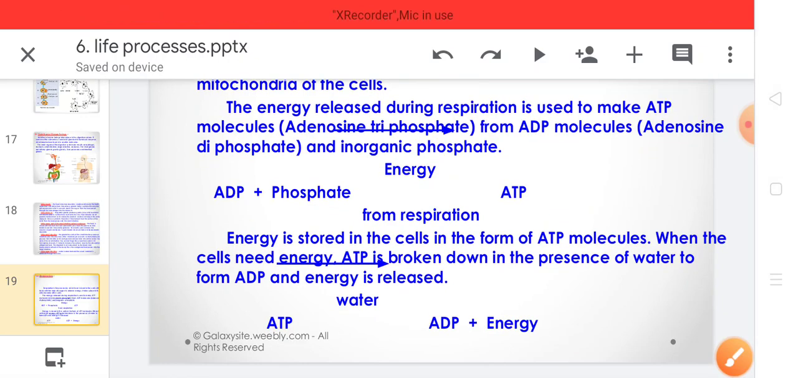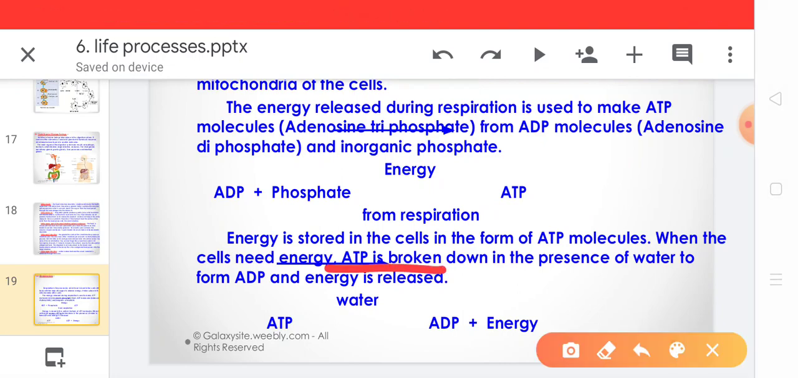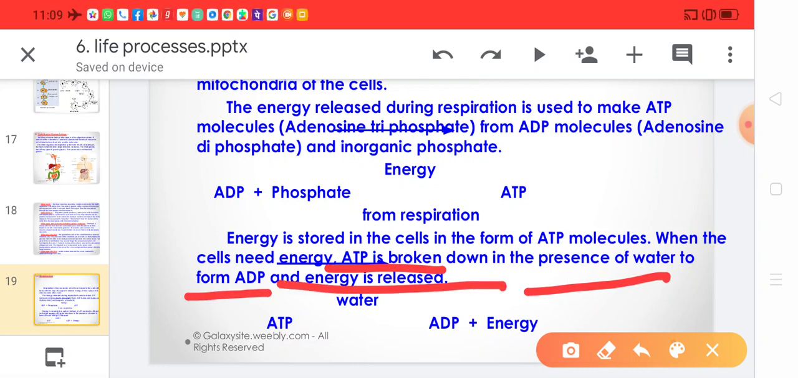When the cell is in need of energy, this energy currency ATP is broken down in the presence of water to form ADP, and energy is released. ADP is the simpler form of ATP.